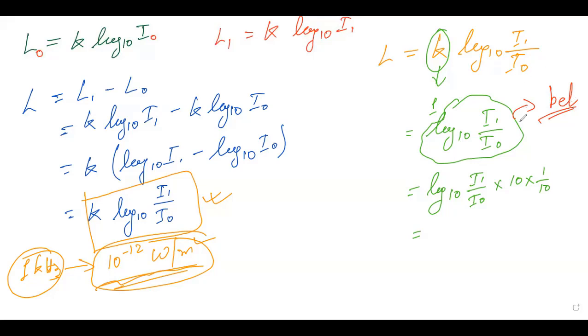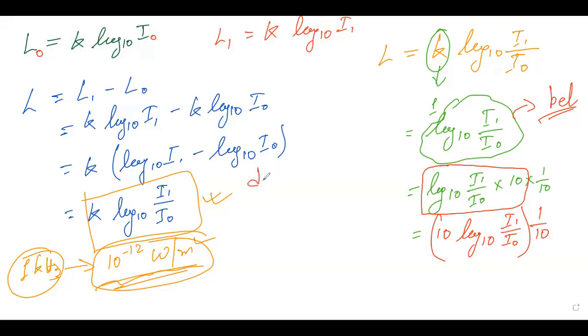But if we want to make it more specific, then we can compare this with this 10th value and write it as 10 log 10 I1 upon IO, and here this 1 by 10 will be outside. So what is this 1 by 10 showing? See, the bell which we are doing over here, one minute please, I'll just correct this one. Yes, so the bell which we are doing, you can consider it as for meter. Take it as for meter.